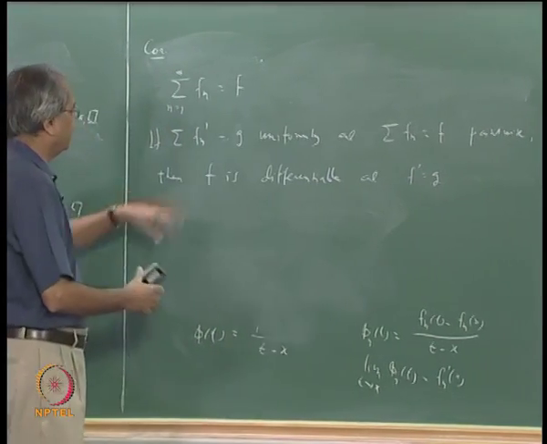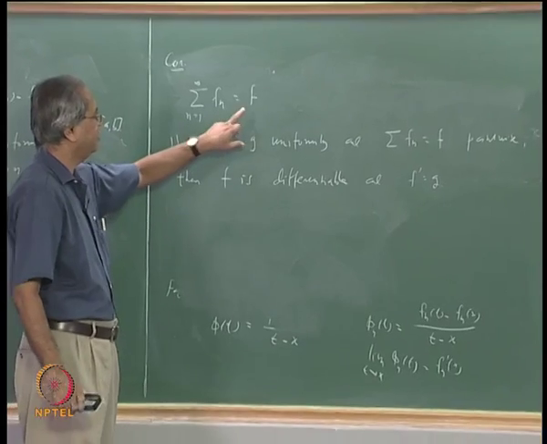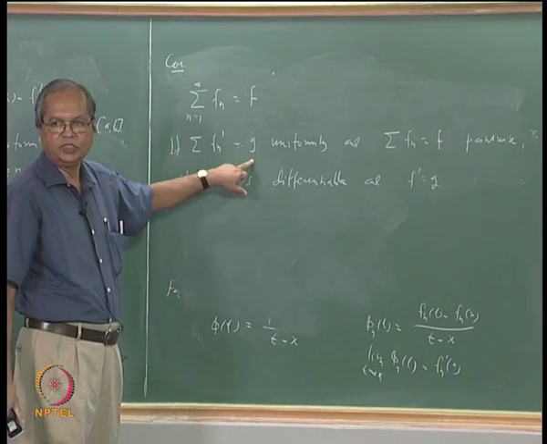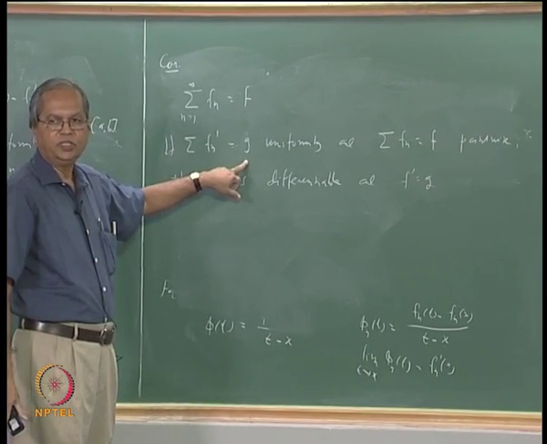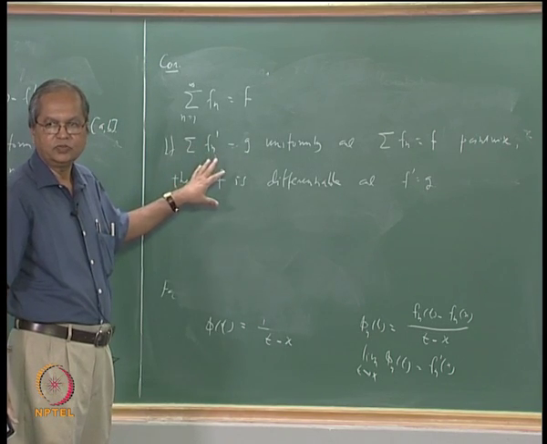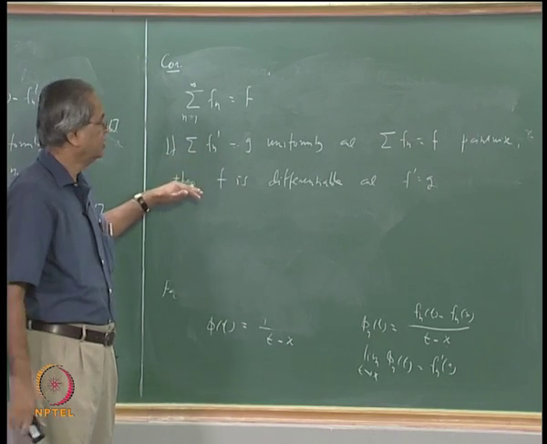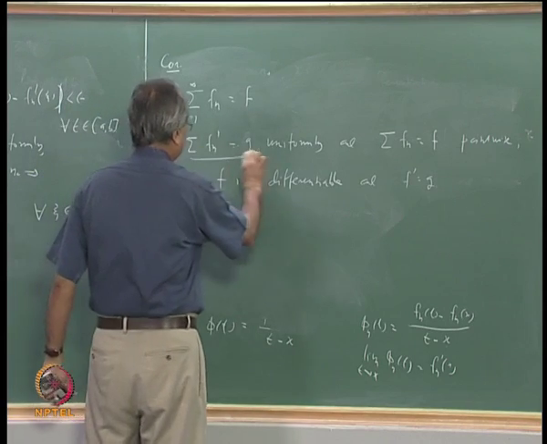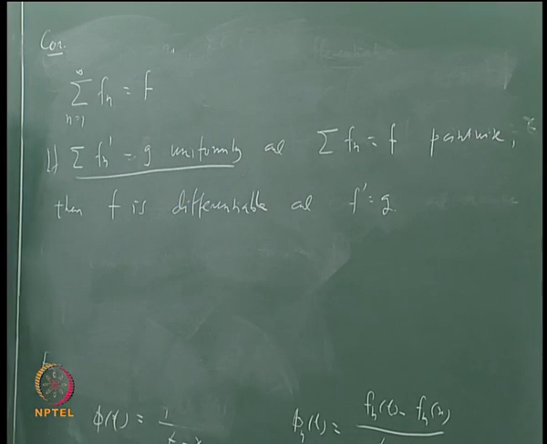In other words, if sigma Fn is equal to F, then sigma Fn prime is equal to F prime, which basically means that you can interchange the operations of summation and differentiation. You can do that provided sigma Fn prime equals G, that is, the series obtained by differentiating each term must be uniformly convergent. Then only you can interchange the summation and differentiation.